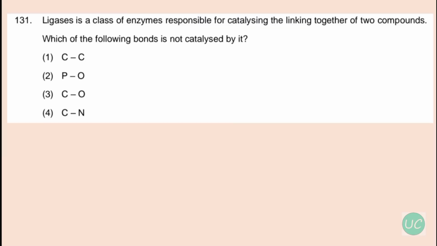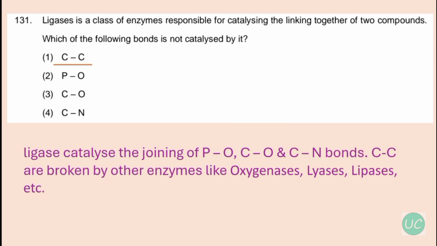Okay, our next question is: ligases is a class of enzymes responsible for catalyzing the linking together of two compounds. Which of the following bonds is not catalyzed by it? So the correct option is C-C bond. Now ligases catalyze the joining of P-O bond, C-O bond and C-N bond, that is phosphorus-oxygen, carbon-oxygen and carbon-nitrogen bonds. Now the carbon-carbon bonds are broken by other enzymes like oxygenases, lyases, lipases, etc.